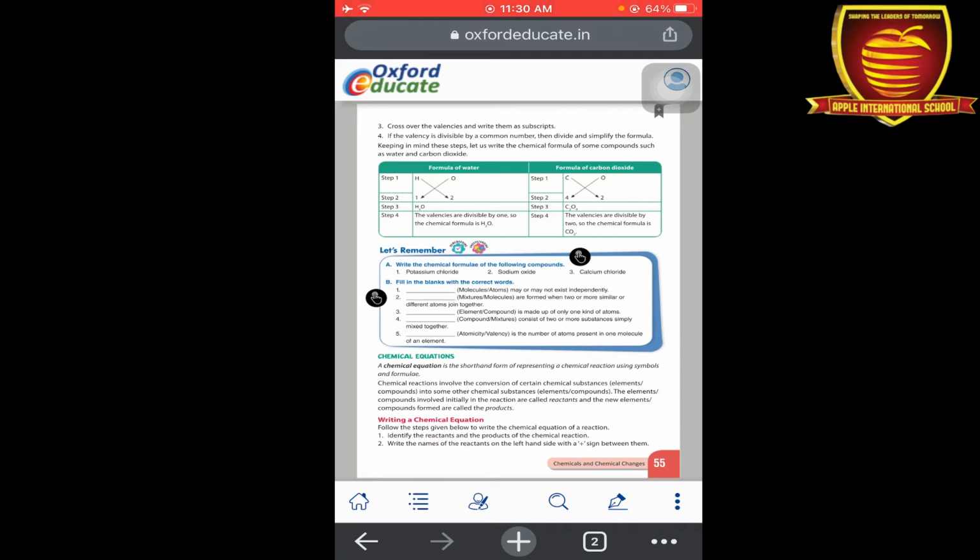Next is cross multiply them. H is written along with 2 and oxygen with 1. So this is the formula of water. Similarly in carbon dioxide, the valency of carbon is 4 and the valency of oxygen is 2. Now cross multiply, C goes with 2 and oxygen with 4. So as you see, 2 and 4. But the formula of carbon dioxide is CO2.